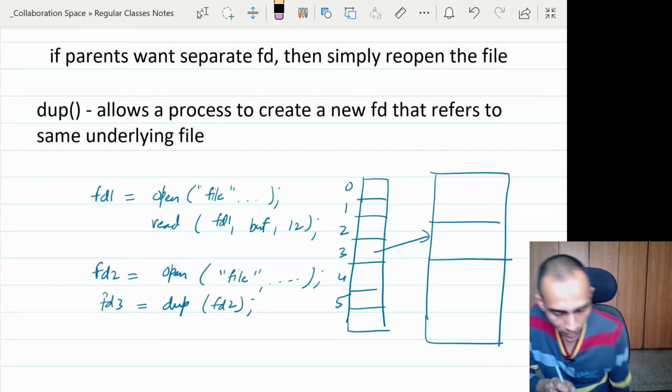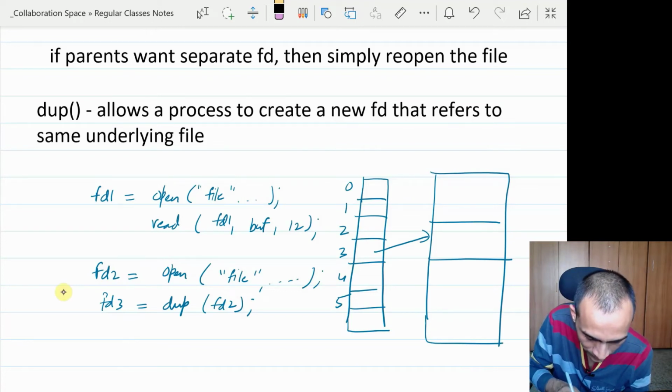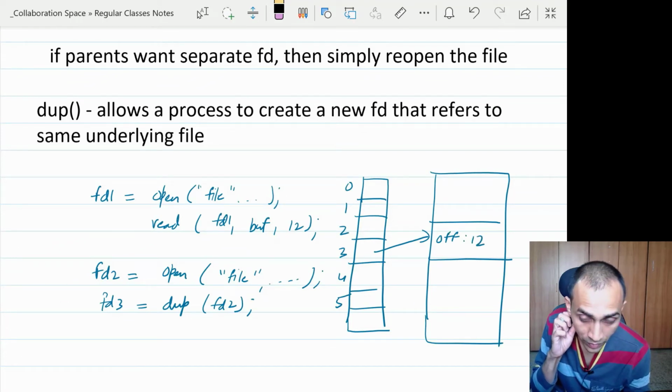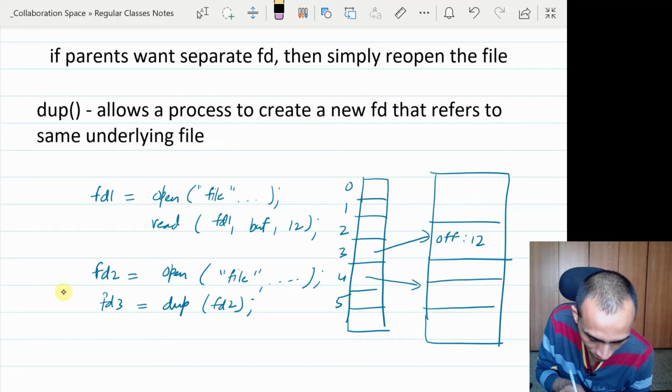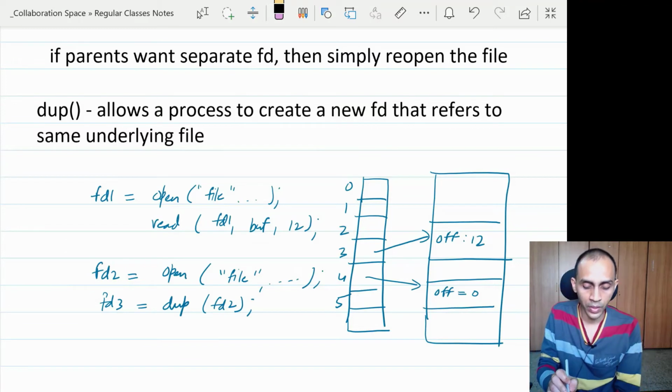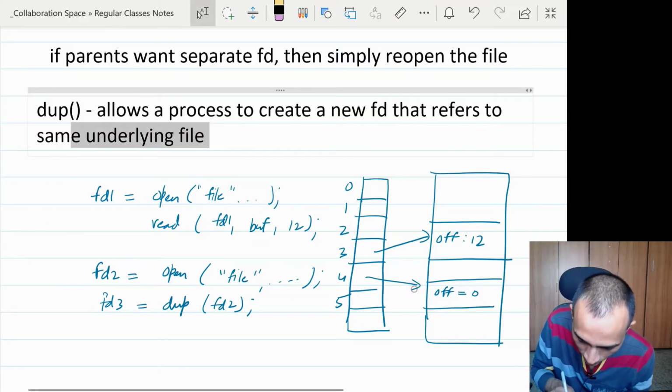File descriptor 1 will be at index 3, and once you do a read operation, its offset is going to change to 12. The new offset location will be 12. Then when you reopen that file, it will be given a new file descriptor, the next available one, 4, and this will have a separate entry in the file table with an offset 0, because we have just reopened it. So when you reopen it, it will point to the beginning of the file.